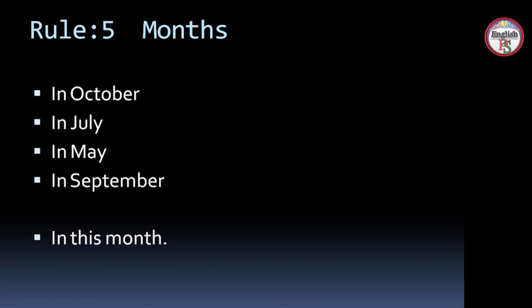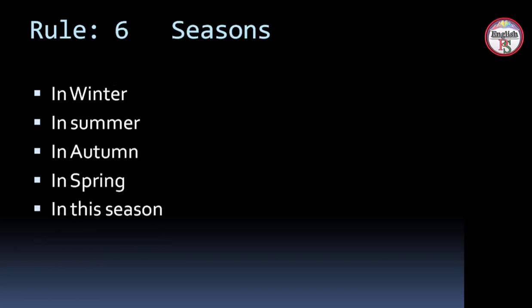Rule number 5, when we have to speak about months, for that we will use preposition "in". I was born in October, my brother was born in July. He will come here in May. She is coming in September, in this month. So for these months as well as for all the months we will use preposition "in".